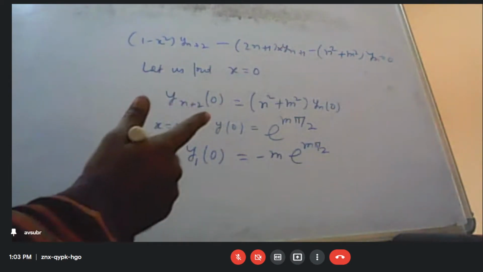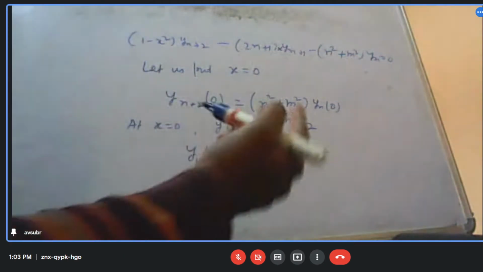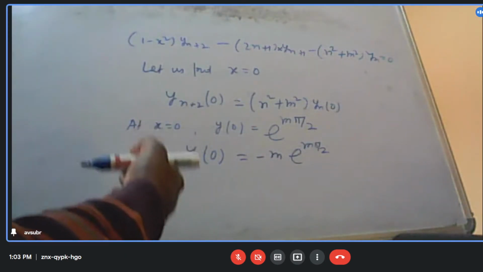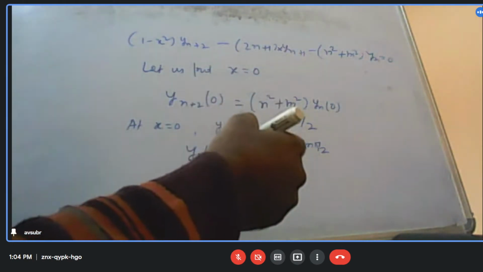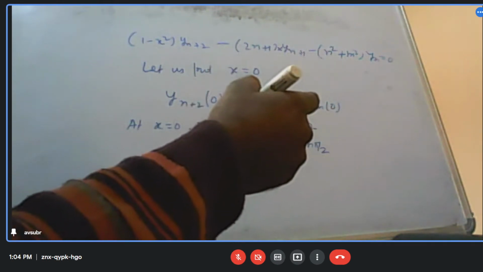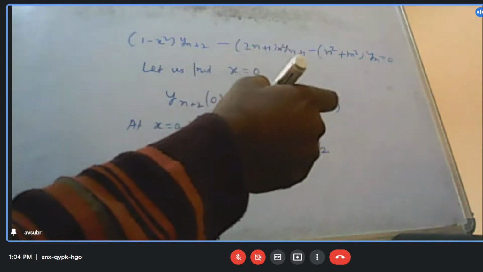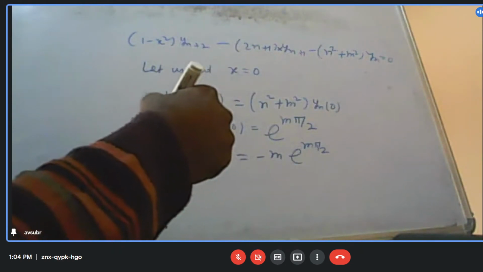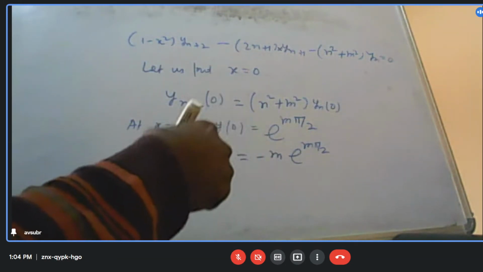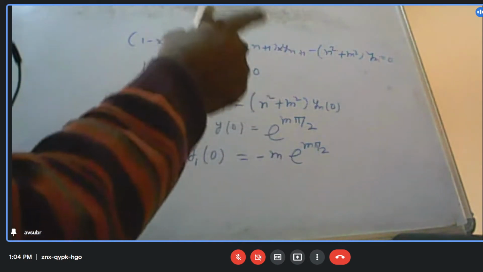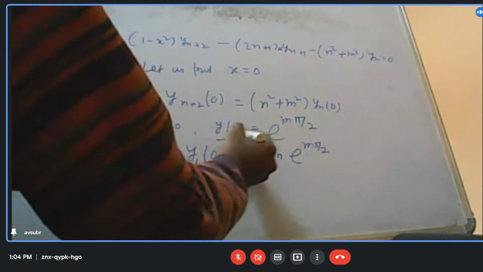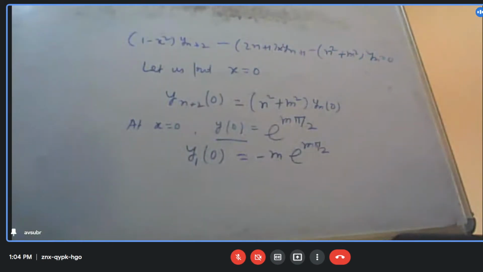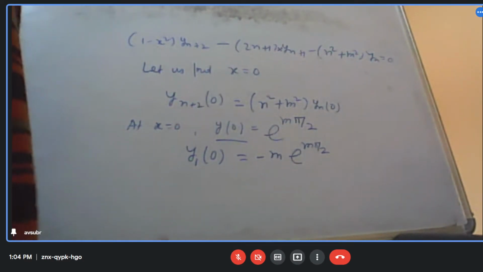All right. This I have brought just now. We took the first derivative of y, where we got minus m by root over 1 minus x square times y. At x equal to 0, the denominator root over 1 minus x square is 1. So minus m e to the power m pi by 2, because y at x equal to 0 is e to the power m pi by 2. So from there we have obtained it.